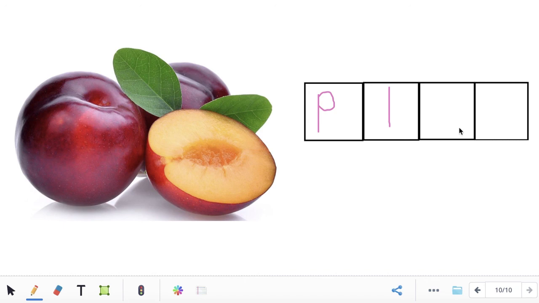What letter makes the sound? U. And what is the last sound you hear in the word plum? What letter makes the sound? M. Sound this word out with me. Ready? P-O-M. Plum. This word is plum.